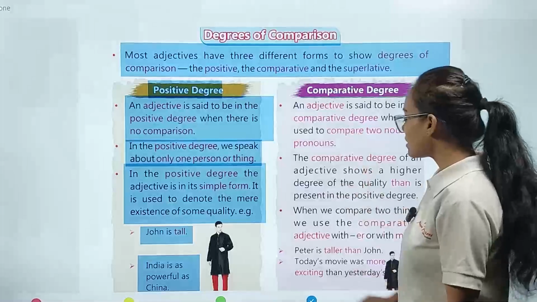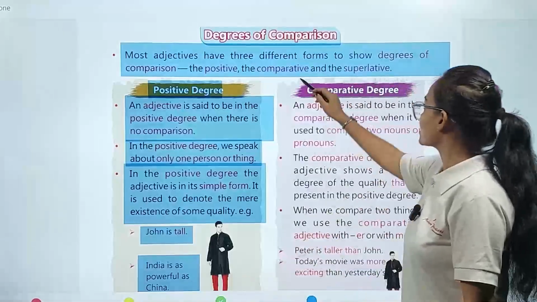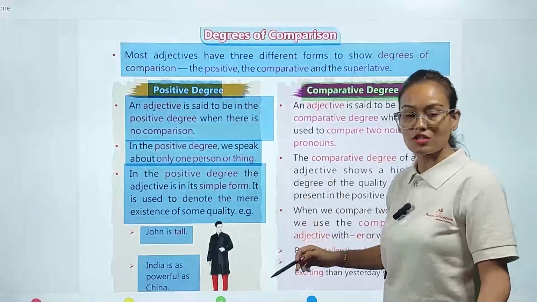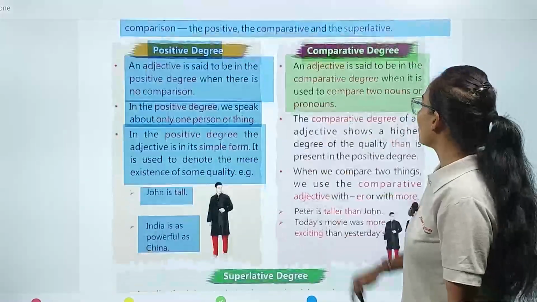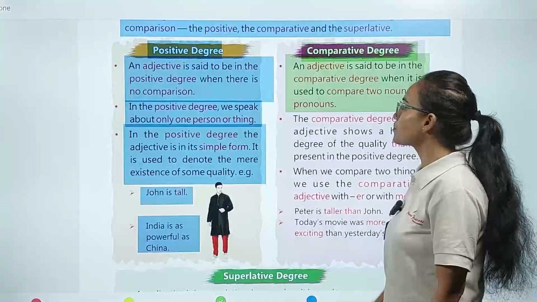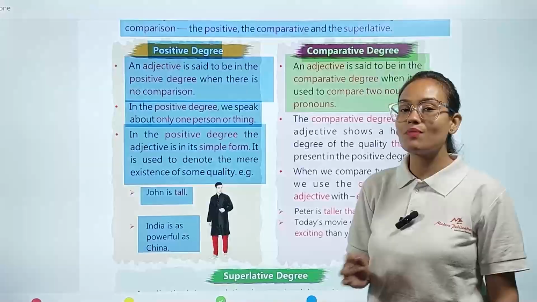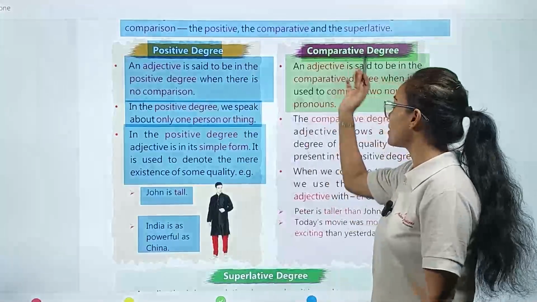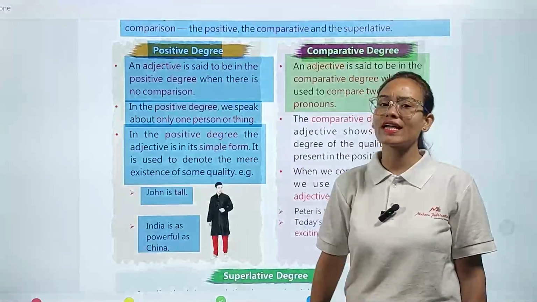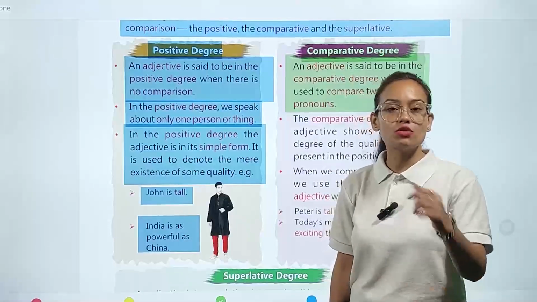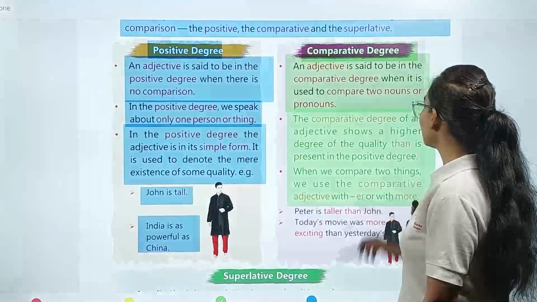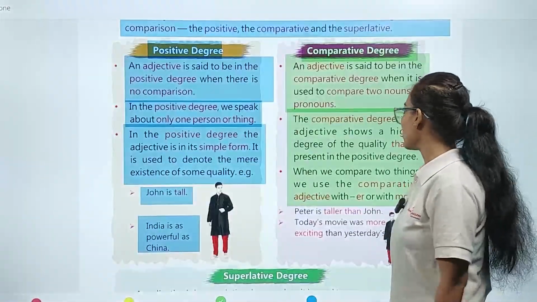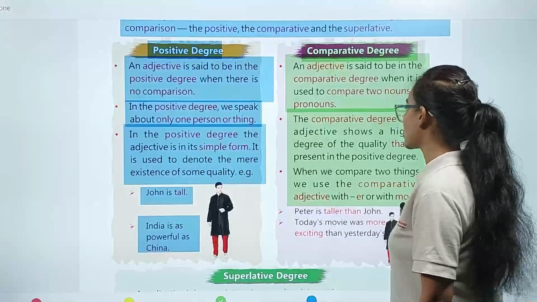Now the second one is our comparative degree. What is the meaning of comparative degree? As I already told you, let's see. An adjective is said to be in a comparative degree when it is used to compare two nouns or pronouns. An adjective is always in its comparative form if we are talking about a comparison between two nouns or two pronouns. The comparative degree of an adjective shows a higher degree of the quality than is present in the positive degree.